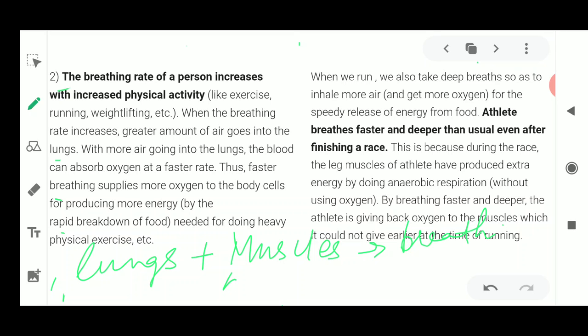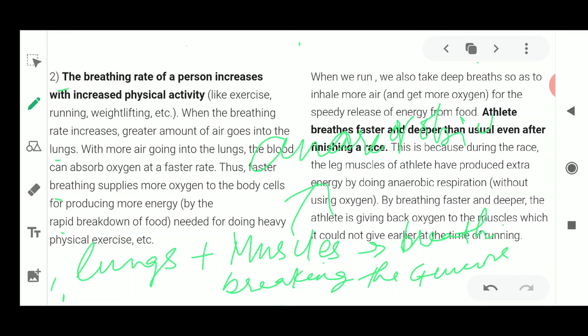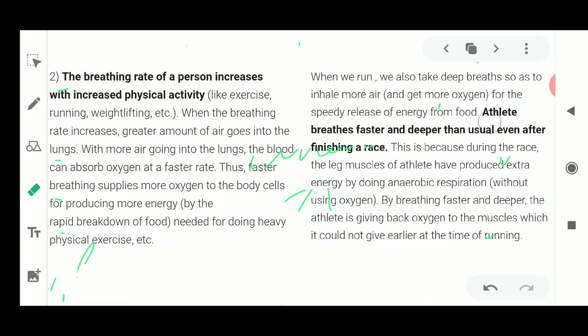They start breaking down the glucose, and you know that this glucose is broken down in the absence of oxygen, meaning our muscles also start respiring anaerobically. It starts respiring anaerobically because the oxygen from your lungs is not enough to provide you energy. Our muscles also start respiring anaerobically, so that more and more energy is supplied to the muscles.